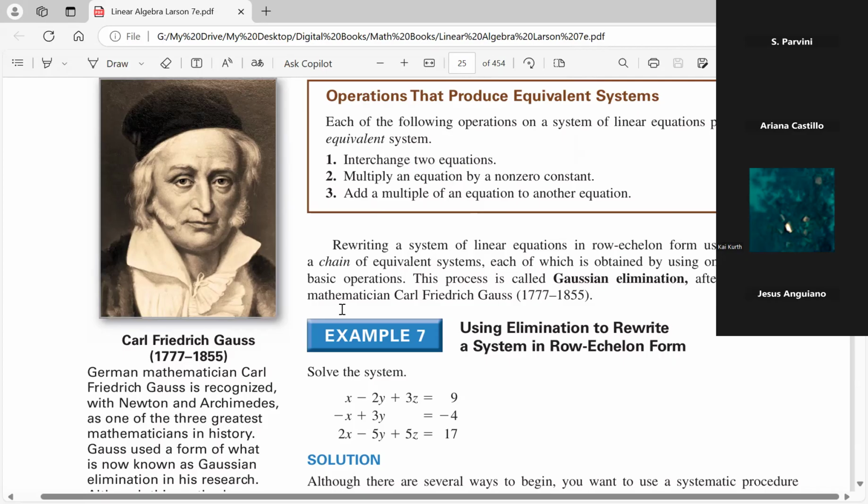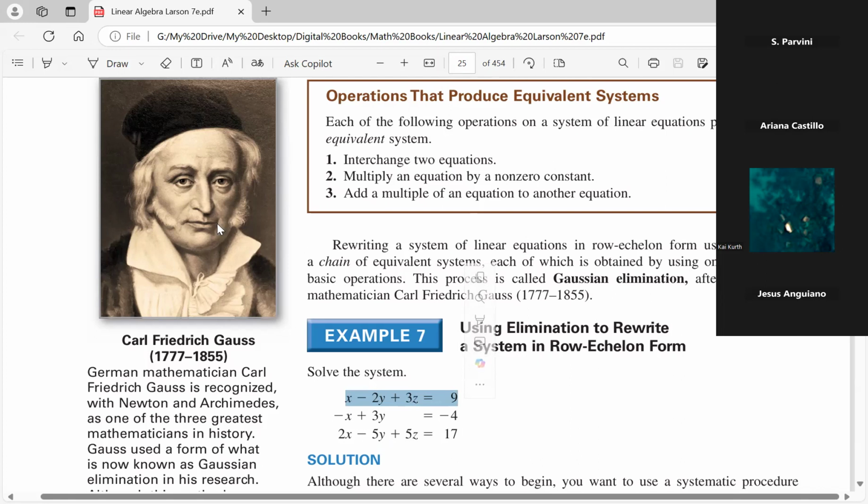Now, rule number 3. Rule number 3 allows us to add a constant multiple of an equation to another equation. So if you wanted to, for instance, I can multiply this entire first equation by 2, by 4, by 5, by anything.